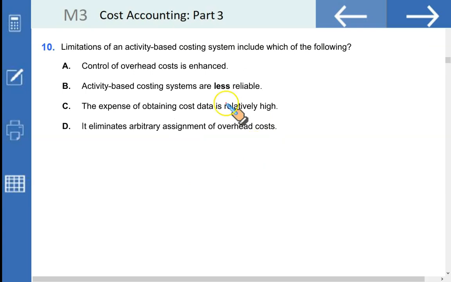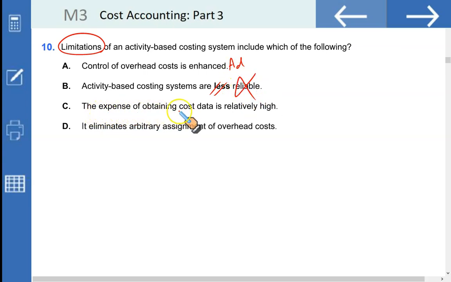Okay. Limitations. Remember, we're looking for limitations. Limitations of an activity-based costing system include which of the following? Control of overhead costs is enhanced. It is true, it's an advantage, not a limitation. Activity-based costing systems are less reliable. Wrong. They are more reliable for accurate costing, better pricing, better cost control. So this statement basically is wrong. It can't be a limitation.